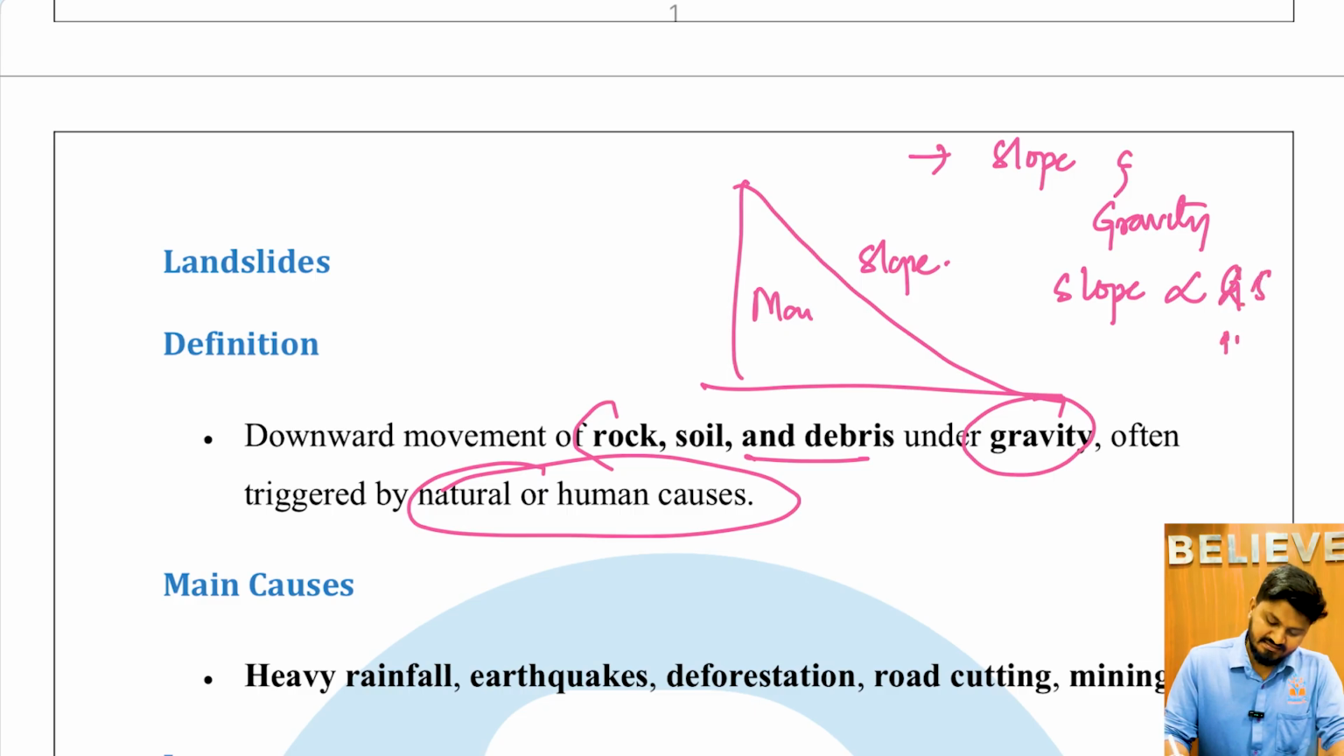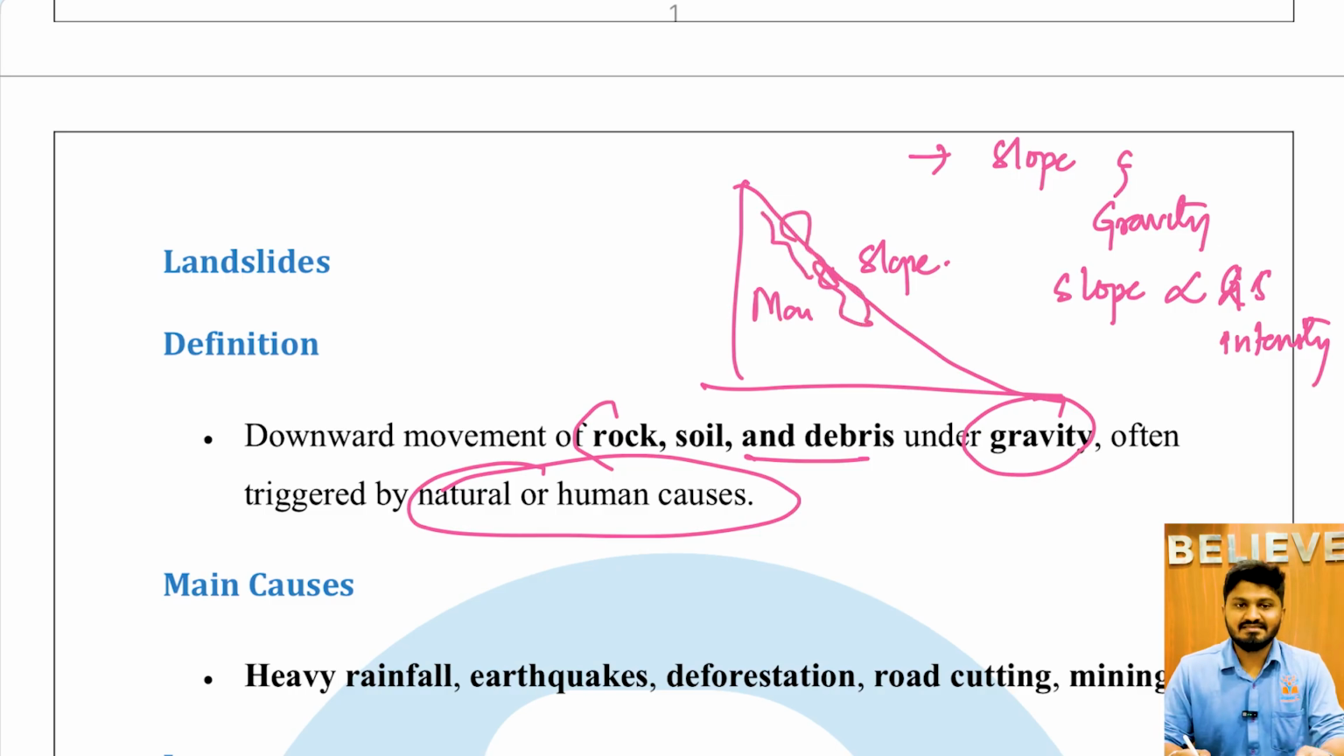landslide intensity. Okay, so when this soil or the debris which are present here get loosened because of various reasons, the soil or the debris or the rocks start sliding down the mountain because of the gravity, which results in kinetic energy, which results in destruction of the people below it or whatever the infrastructure which is present in that particular region.